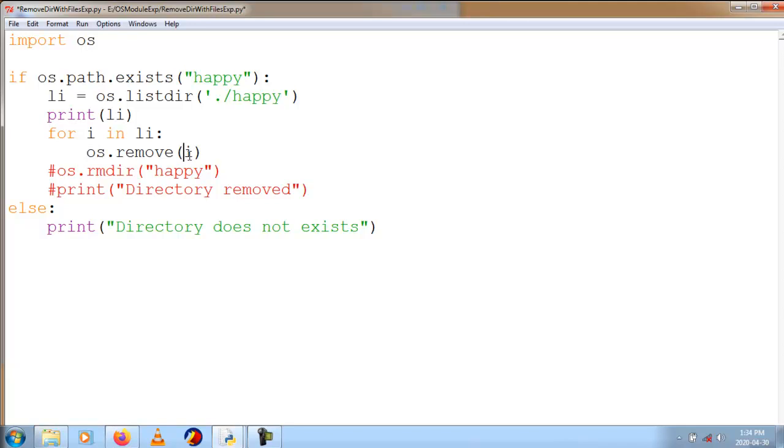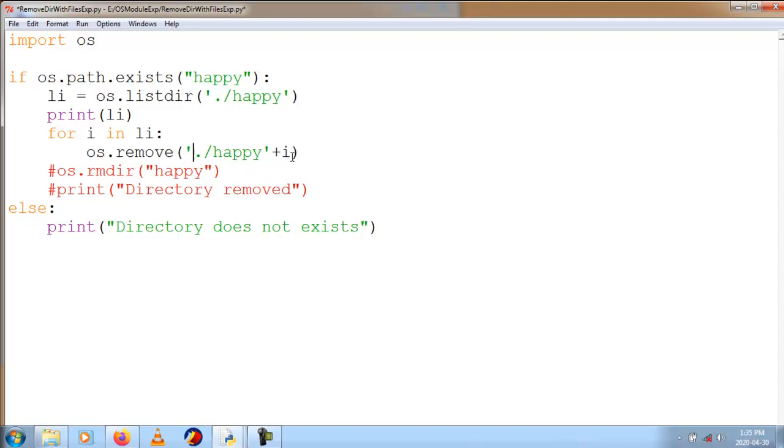These files are not there. So first I need to navigate to this folder and then go to the file name. For that I will write the code in this format: ./happy/ plus i. Now it will check the file in the happy folder, so it will remove.